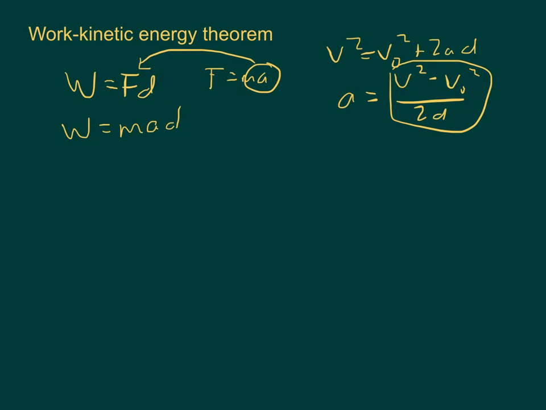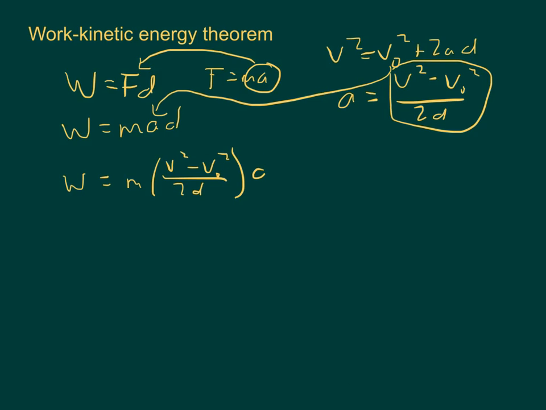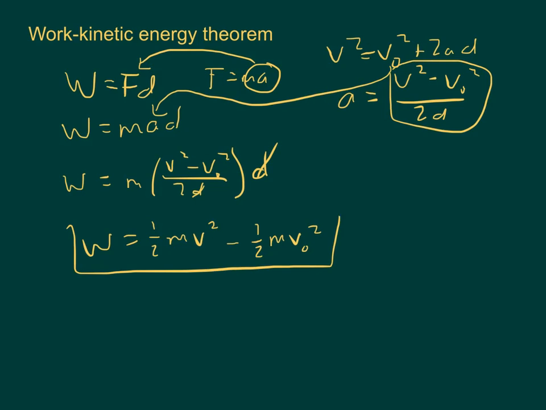Then I'm going to take this expression and plug it in here for a. So I get work equals mass times v squared minus v naught squared over 2d times d. So my d's are going to cancel out. And if I do a little bit of rearranging here, I get work equals 1/2 mv squared minus 1/2 mv naught squared. This expression right here is our work kinetic energy theorem.